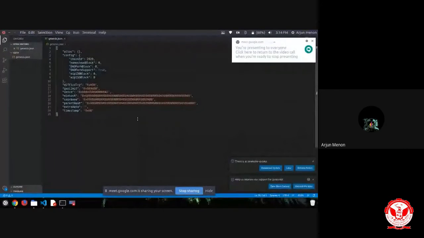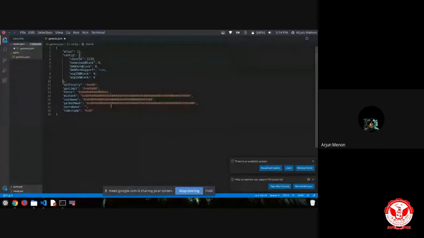So I have made that Genesis file. I haven't typed it. I have copy pasted it from that source file. So over here, we are mentioning the chain ID. Whatever chain ID you think in your mind, you can enter it. Let it be 1, 2, 3, 4. Okay. So fine. We'll make an Ethereum network using Geth client with this Genesis block.